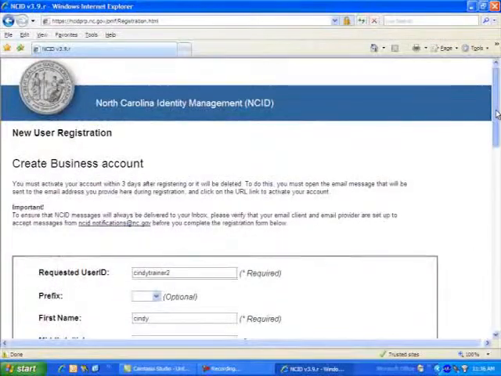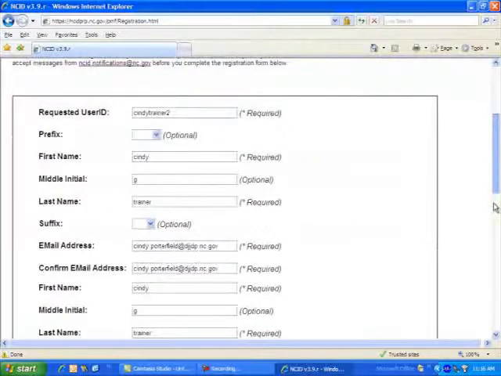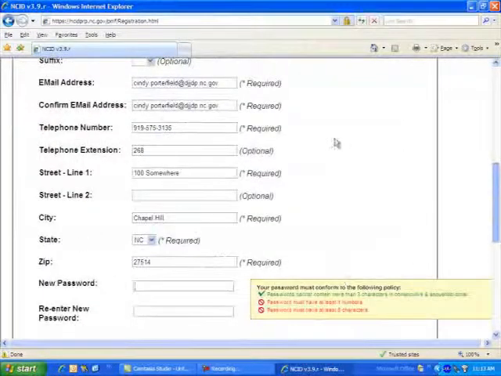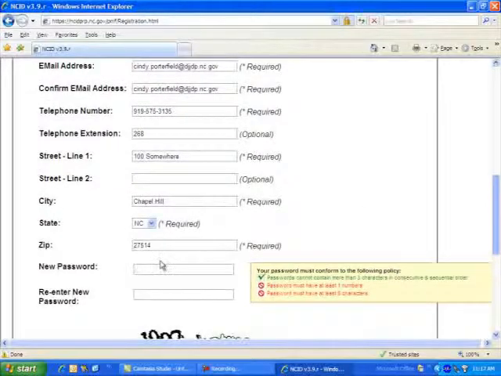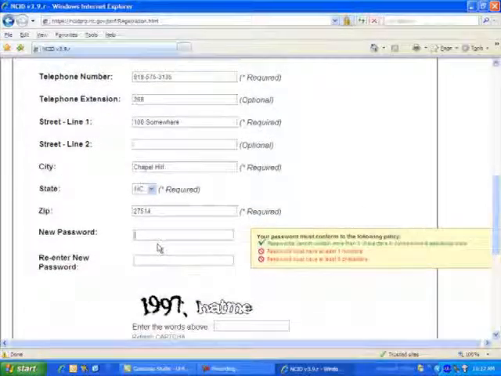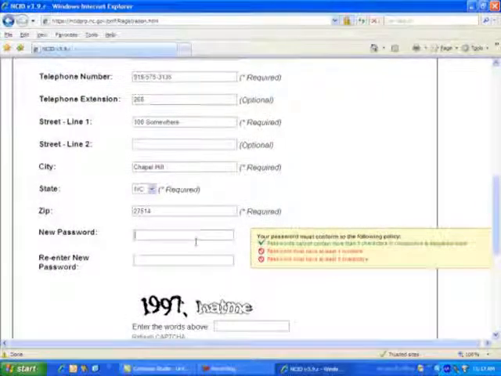Now that we've completed the information to create our business account, there are a couple of things to note. First of all, making sure that your email address is correct. And then secondly, note the zip code. The zip code you enter as part of your business address will be used by NCID to default your county location. Therefore, be sure to enter a zip code from the county where your program operates.